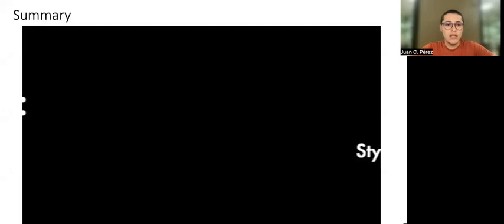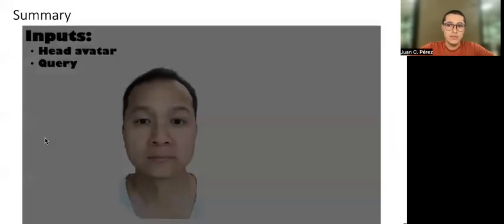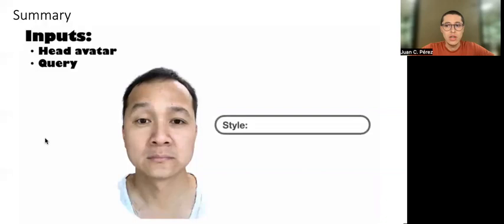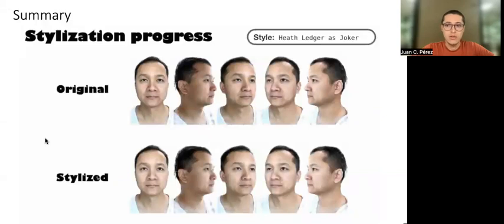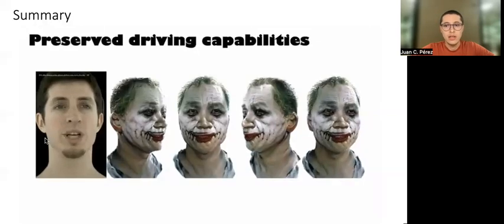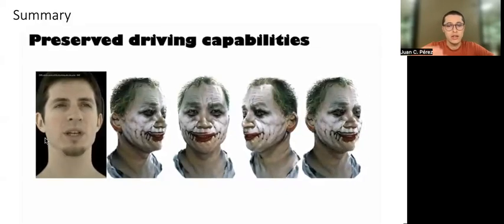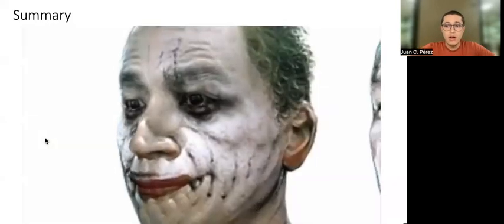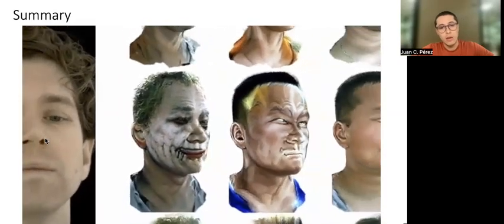In summary, we present StyleAvatar, a method for stylizing animatable head avatars. Our method works by receiving as input a drivable avatar and a desired style given by text or images, and returns a stylized version of the avatar that is still drivable. StyleAvatar thus optimizes the avatar by optimizing this loss in a matter of minutes, and it manages to preserve the avatar's driving capabilities, for instance, here in a speech sequence. Our method thus works across a wide variety of styles, identities, and points of view.